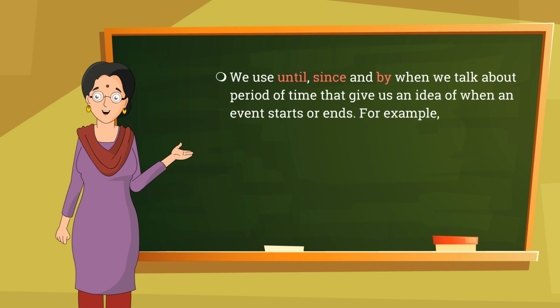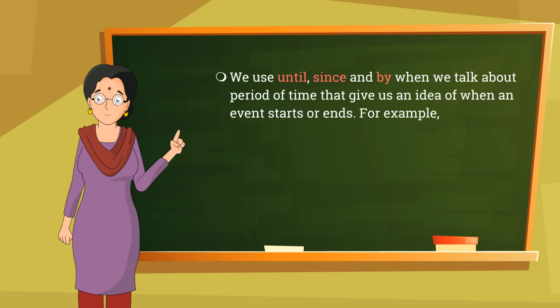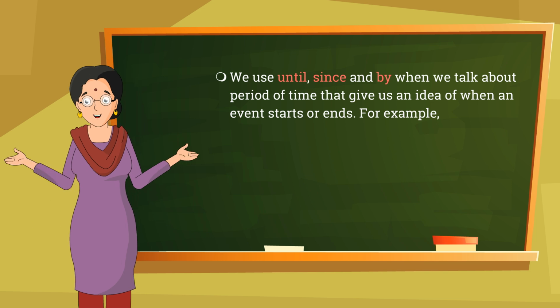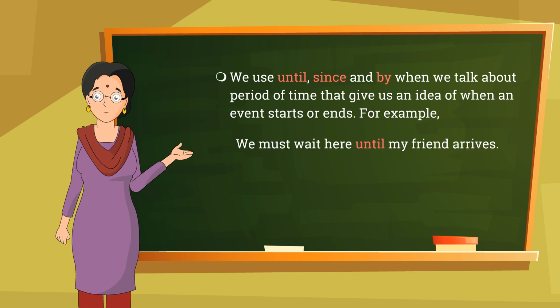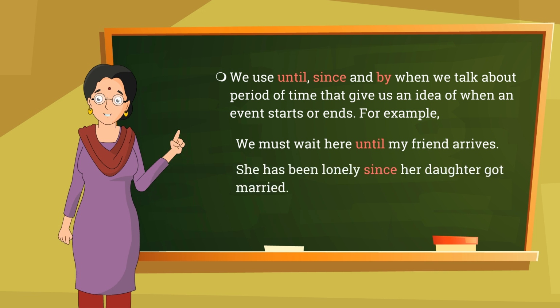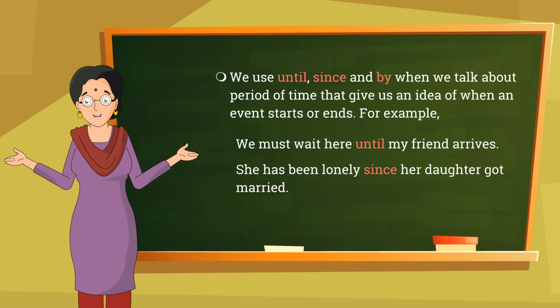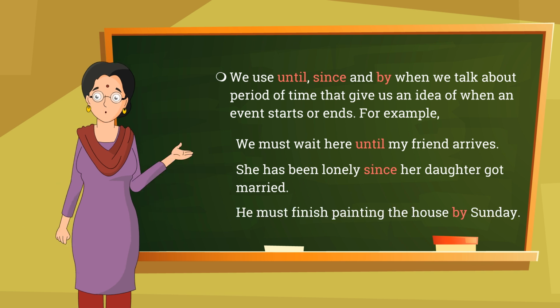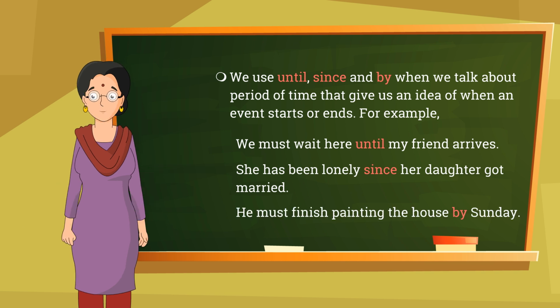We use until, since and by when we talk about periods of time that give us an idea of when an event starts or ends. For example, we must wait here until my friend arrives. She has been lonely since her daughter got married. He must finish painting the house by Sunday.